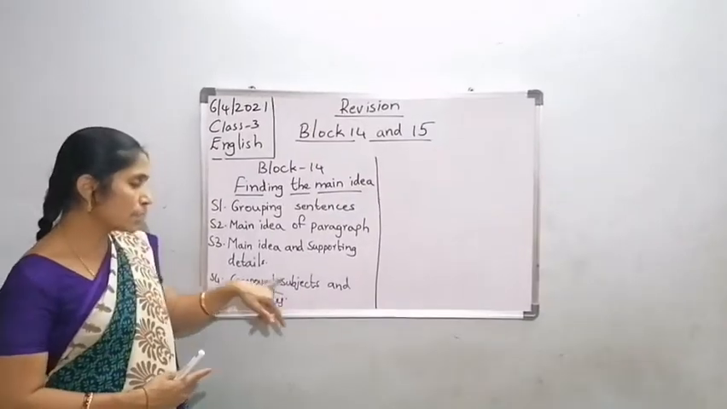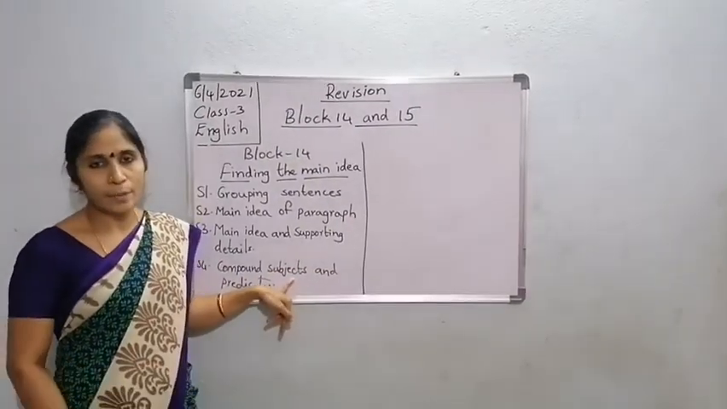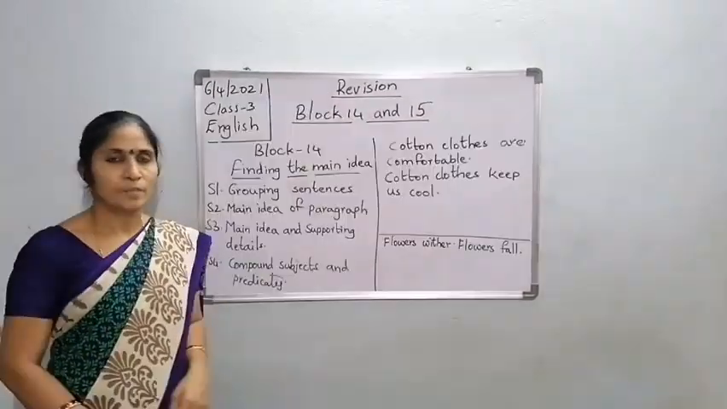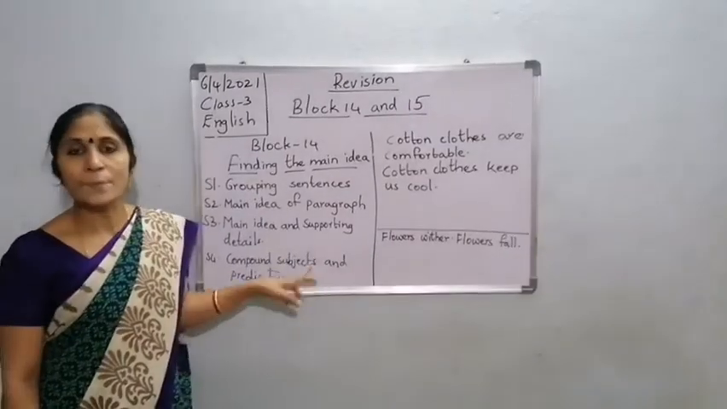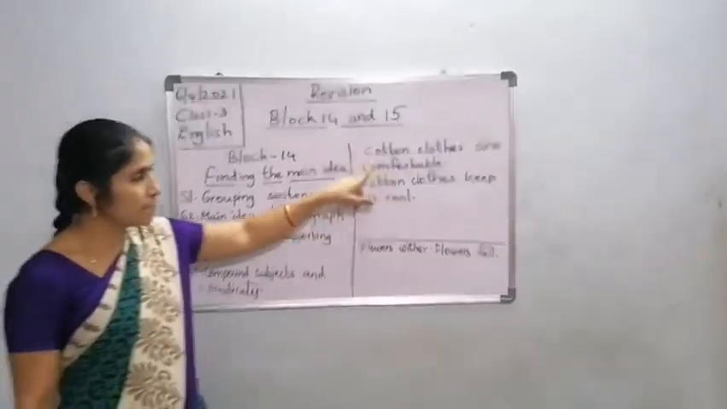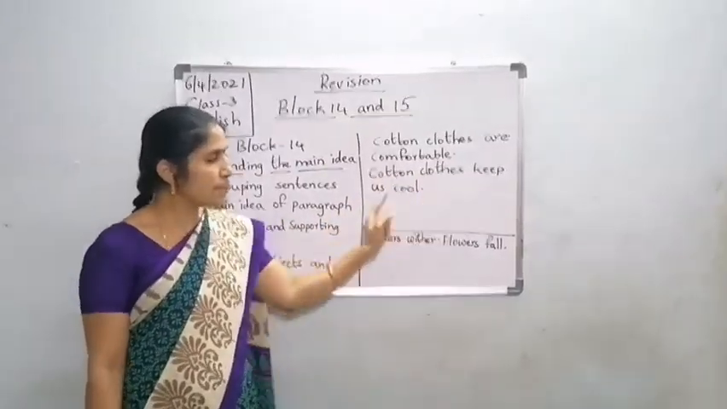Now S4, compound subjects and predicates. Subject means nothing but naming part. Predicate means telling part. Let's look into this. So in this we have learned to combine the sentences to form compound subject and predicate. See for example, cotton clothes are comfortable. Cotton clothes keep us cool.